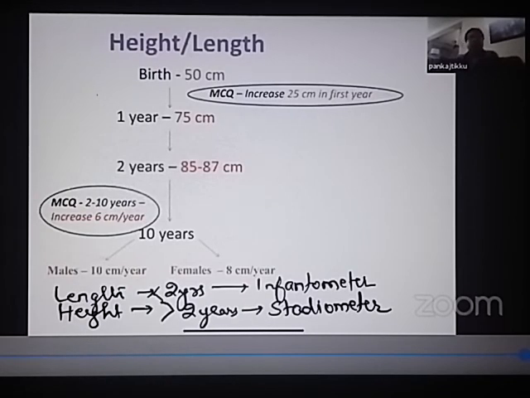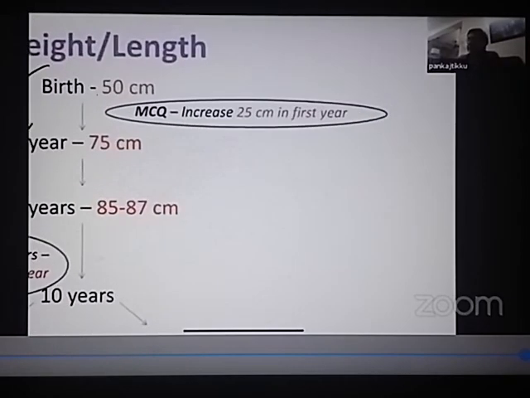Now, what is the length of a child at birth? Please remember, the length of a child at birth is approximately 50 centimeters. This is very important. And how much length increases in the first year? The length increases in the first year by about 25 centimeters. In the first year, the increase in length is about 25 centimeters.